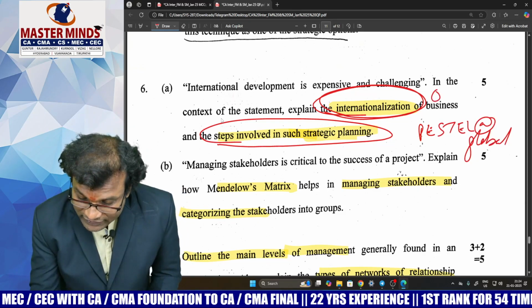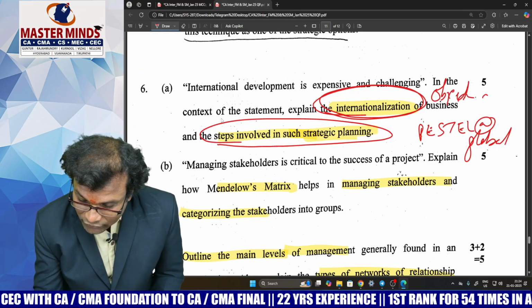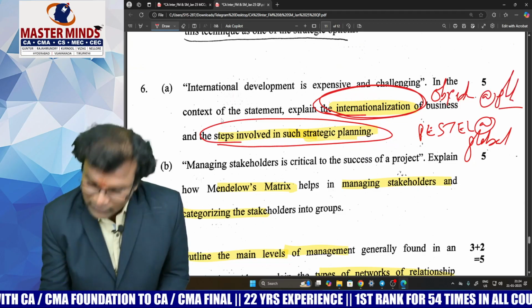Means you have to set objectives. You have to set objectives at what level? At global level.